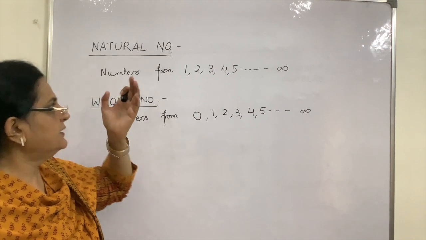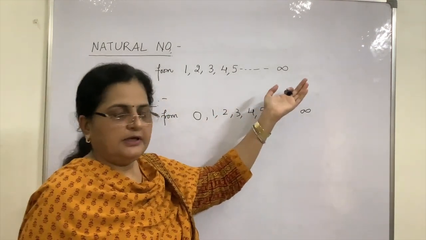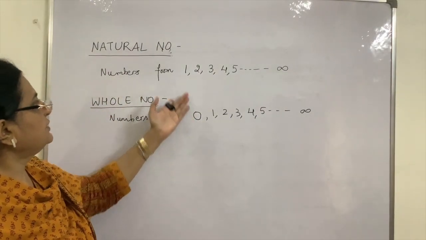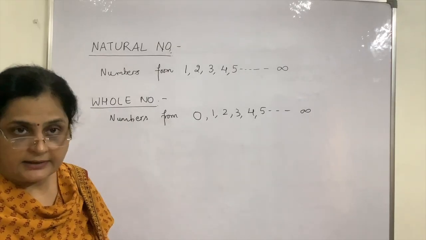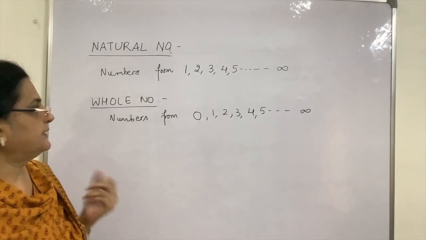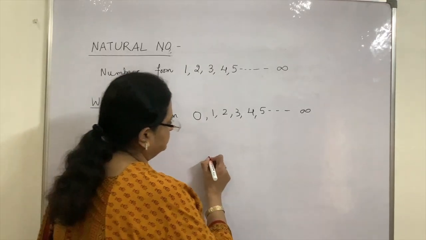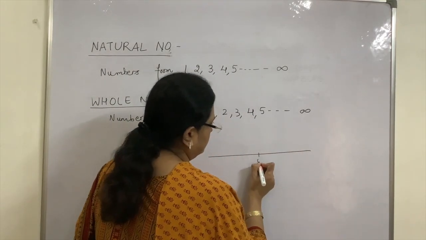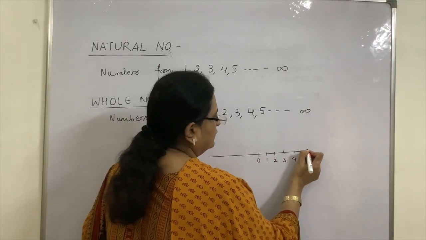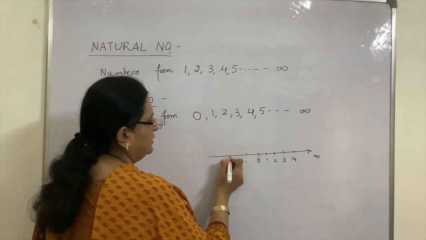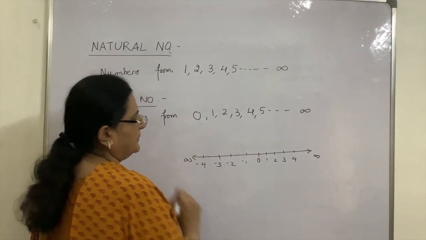So you can appreciate that natural numbers start from 1, 2, 3, 4, and if 0 is included in the set of natural numbers, it becomes what? We give it another name, and that is whole numbers. Now if you remember the number line, if I draw the number line like this, 1, 2, 3, 4, then -1, -2, -3, -4.